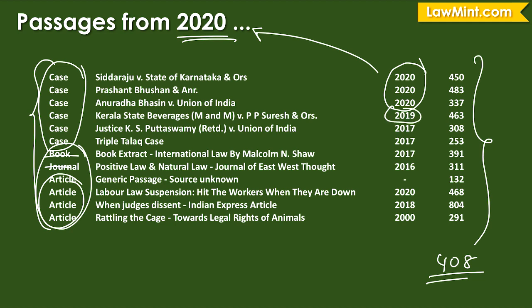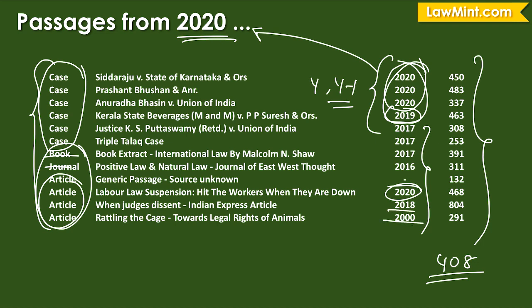One case was from the preceding year. So we can combine them as y and y minus 1. So just around 4 cases were from y and y minus 1. The sources of the other passages can be traced back to various other years. There was one article from the year of the examination. Otherwise, even the articles used as a source for the other passages were from other years.